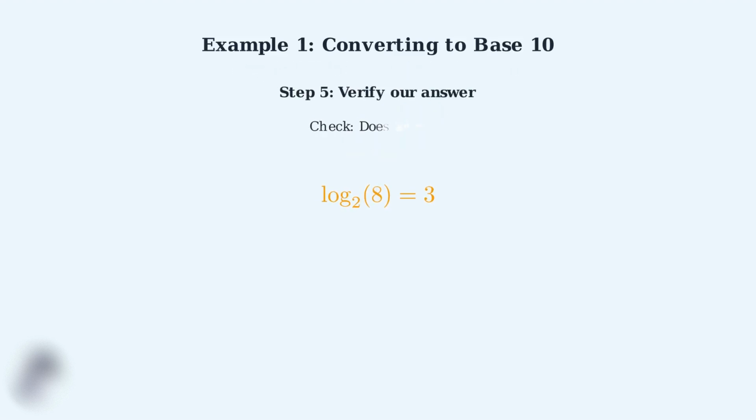Step 5. We should always verify our answer. Since we found that log base 2 of 8 equals 3, this means that 2 raised to the power of 3 should equal 8. Let's check. 2 times 2 times 2 equals 8. Perfect. Our answer is correct.